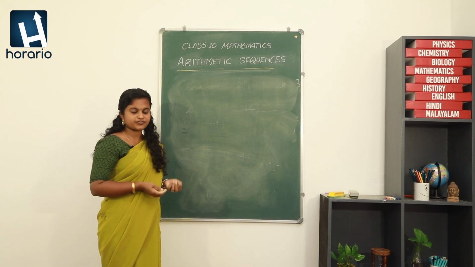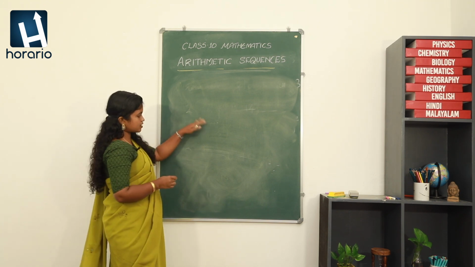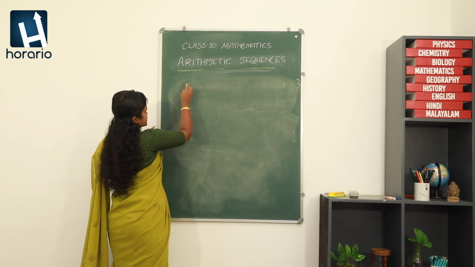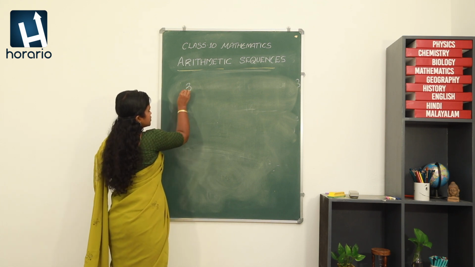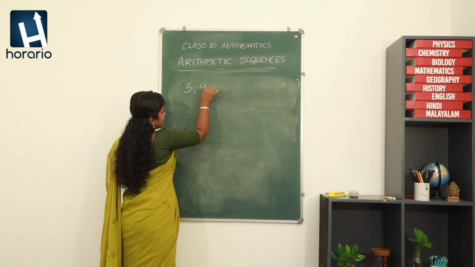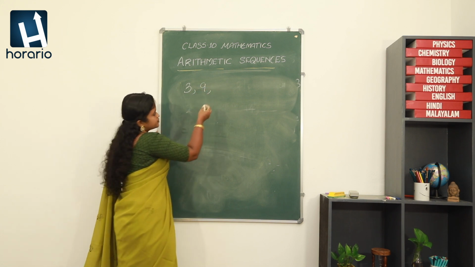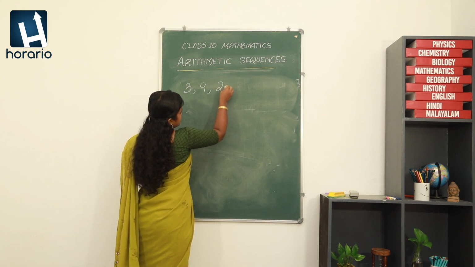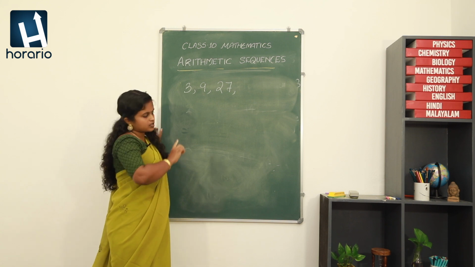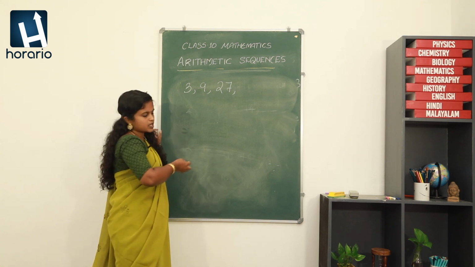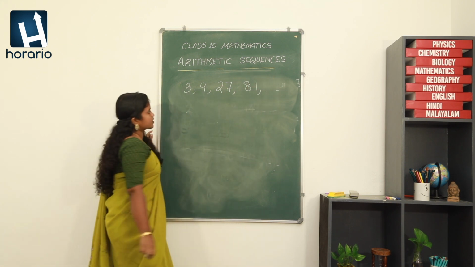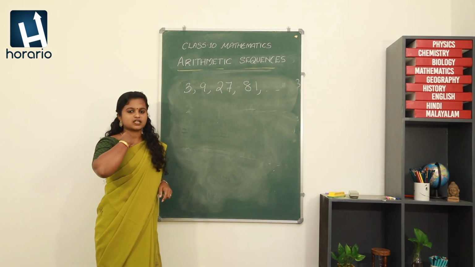Okay. Now let me have the sequence of numbers which are powers of 3. What about the powers of 3? Is it an arithmetic sequence or not? We'll see. Powers of 3 means we'll be starting with 3 power 1, that is equal to 3. Then 3 square, that is equal to 9. 3 cube, what is 3 cube? 27. Then 3 power 4, what is 3 power 4? That is equal to 81. Like that it is going.